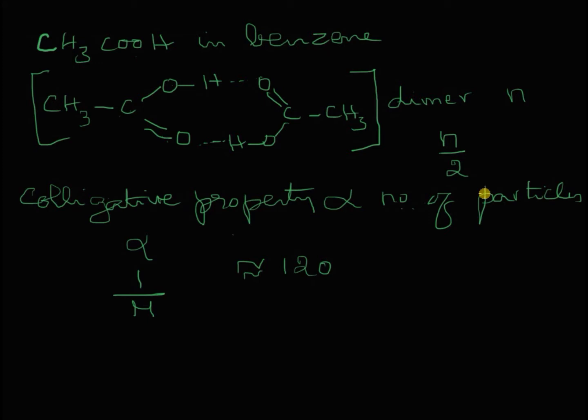Can you find out an answer? It will not undergo association. In fact, it undergoes dissociation, and in that case also you will get an abnormal value, but I am not going into the details of those things. I only want to highlight the role of hydrogen bonds in the formation of dimer in the case of acetic acid in benzene, and giving you an abnormal molecular mass.